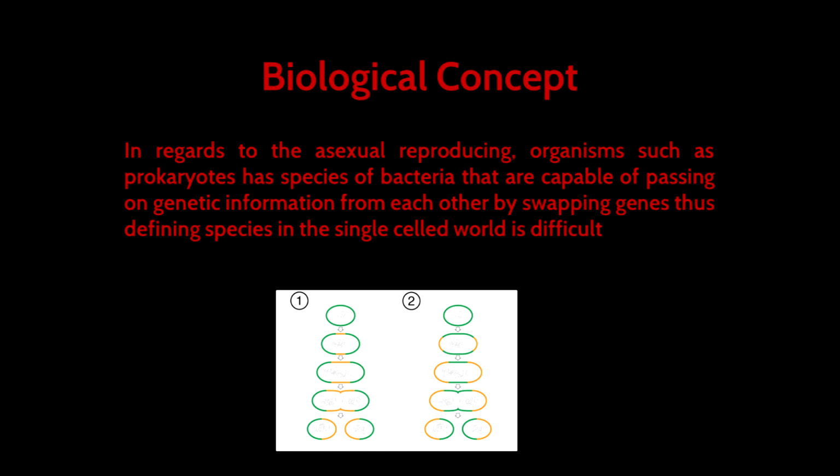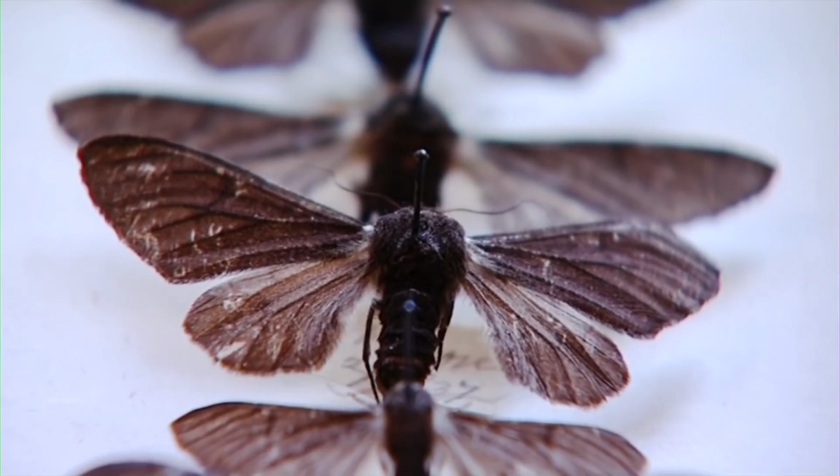In regard to asexually reproducing organisms such as prokaryotes, some species of bacteria are capable of passing genetic information between each other by swapping genes. Hence, defining species in a single-celled world is difficult. Why is it difficult to assign organisms to any one species?